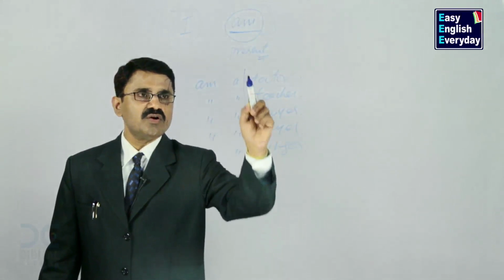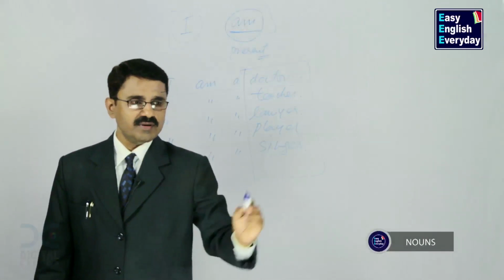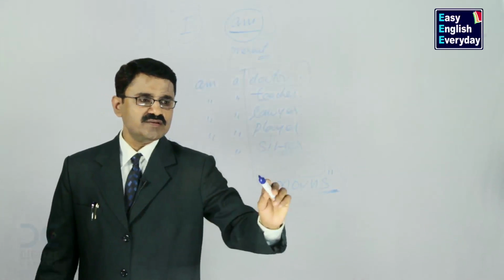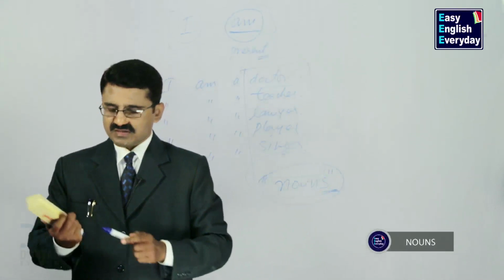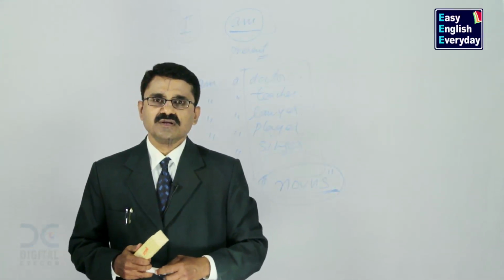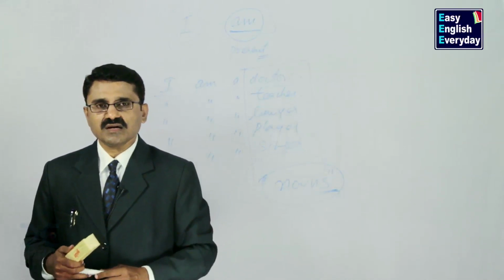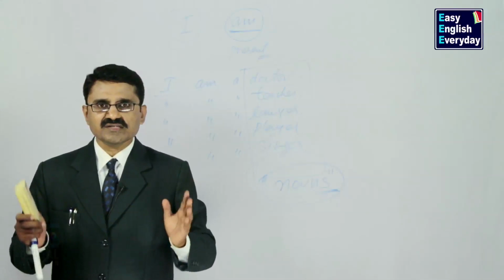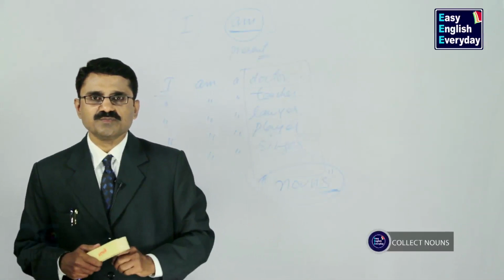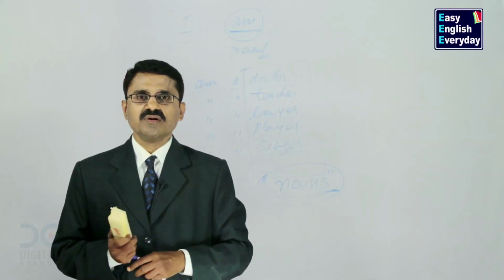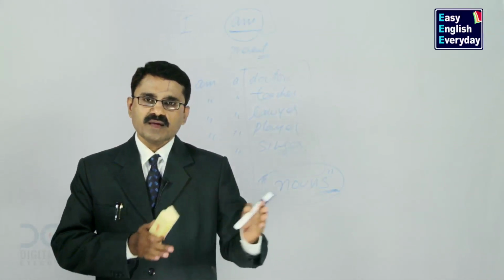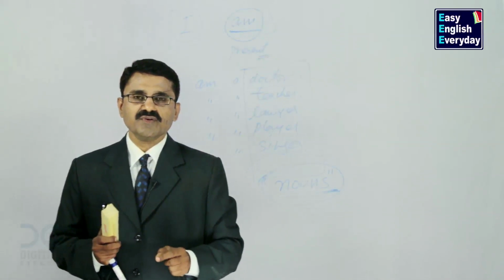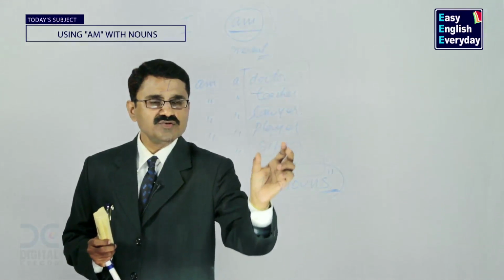And what are these words called in English grammar? They are called nouns. The traditional teachers tell too many things about nouns. Proper nouns, collective nouns, abstract nouns, compound nouns, countable nouns, uncountable nouns. It is not necessary to know about all these things. Whatever it may be, noun is a noun. Collect as many nouns as possible from a good vocabulary book or from any good dictionary and make sentences with them. Now your success, your command of English language, your fluency depends on the number of nouns you know, because